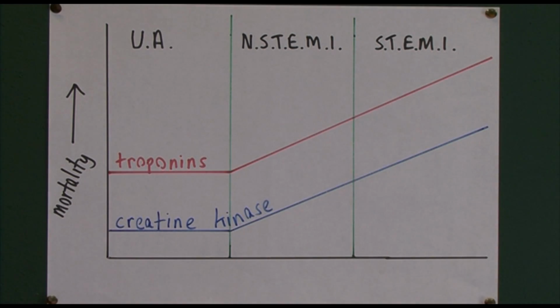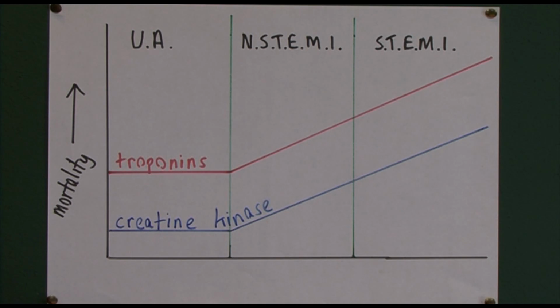So what changes would we expect to see with troponins in these conditions and with creatine kinase? Well, both of these are cardiac markers, and increased levels of them indicate myocardial necrosis. It indicates that some myocytes have died, presumably as a result of the infarction.